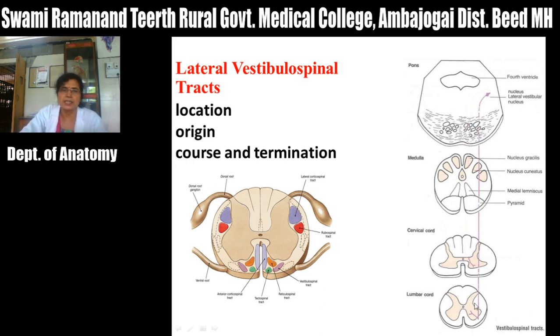Functionally this tract facilitates the extensor muscles, that is it supplies the anti-gravity muscles which are responsible for the maintenance of posture. This tract is facilitatory to the extensor muscles and inhibitory to the flexor muscles, opposite to the rubrospinal tract. As it stimulates the anti-gravity extensor muscles, it is responsible for maintenance of posture and equilibrium.